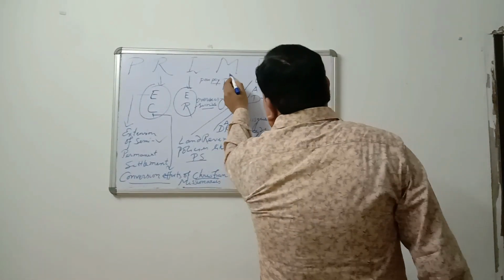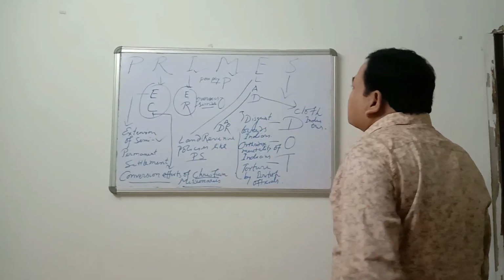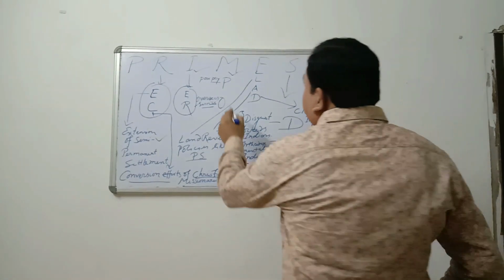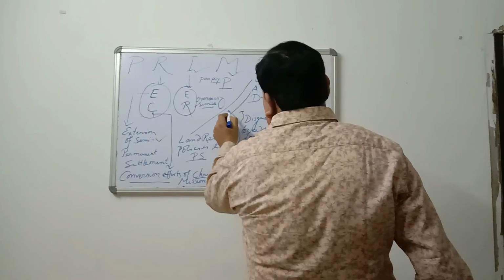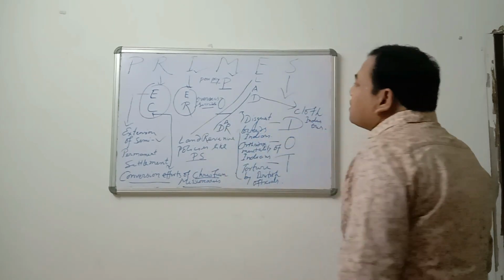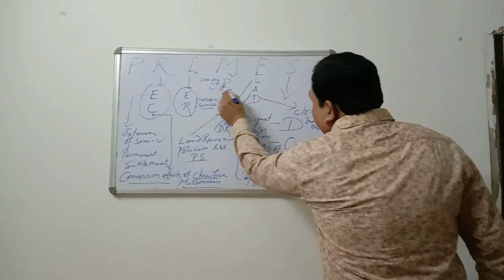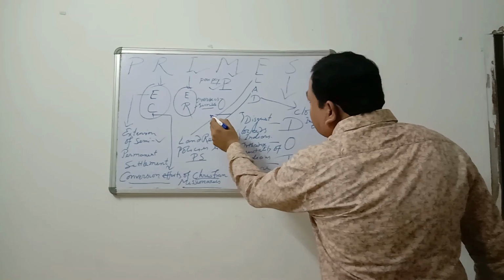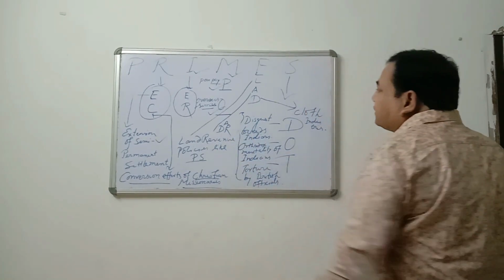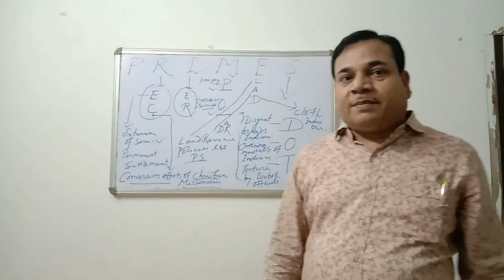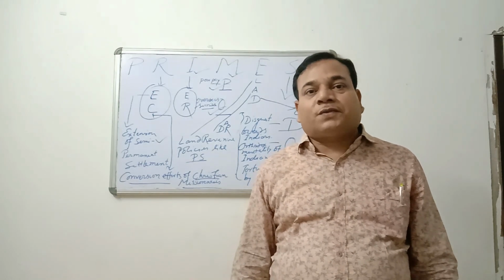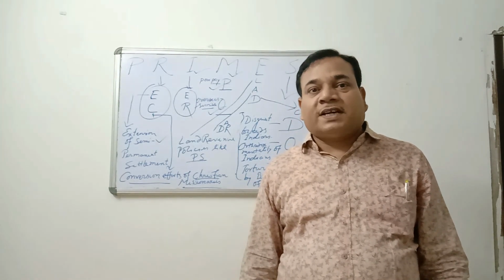Next point is M. M for military cause. In this, one point P, another point O. P for poor pay and O for overseas services. As per the service rule, those who were soldiers had to go overseas.